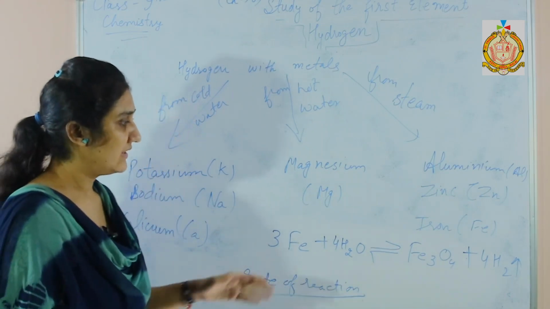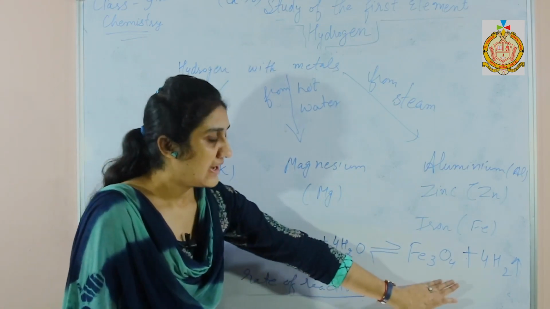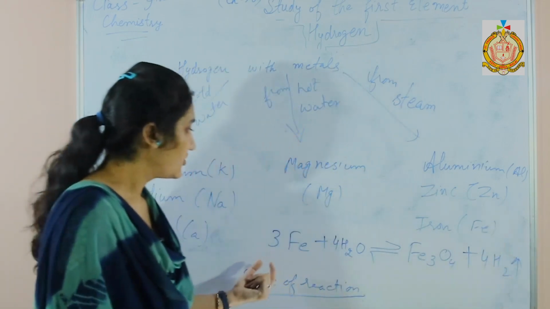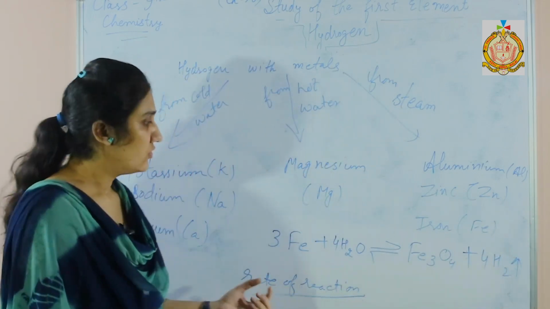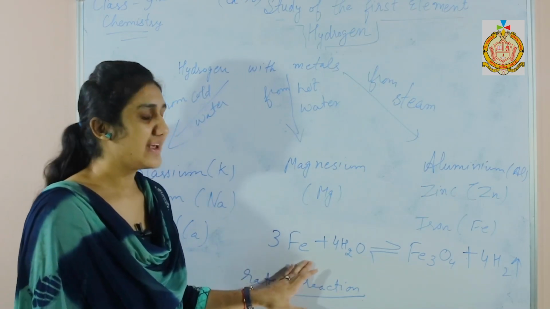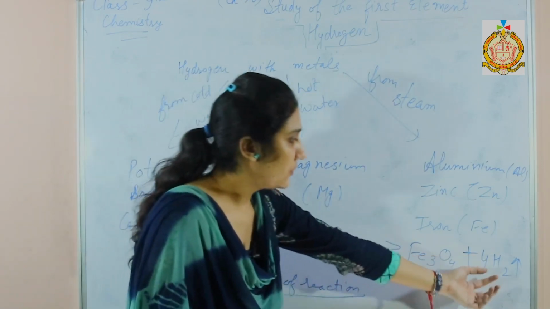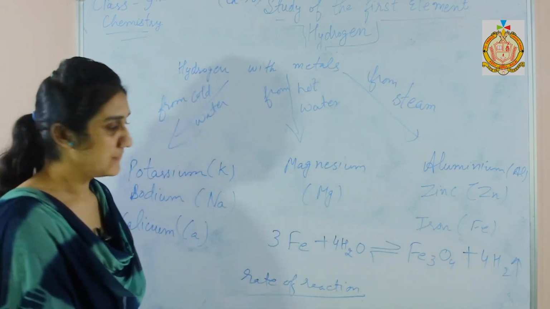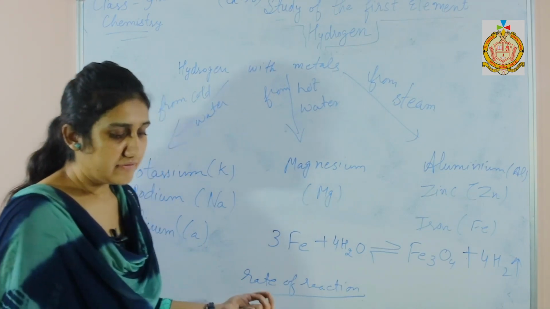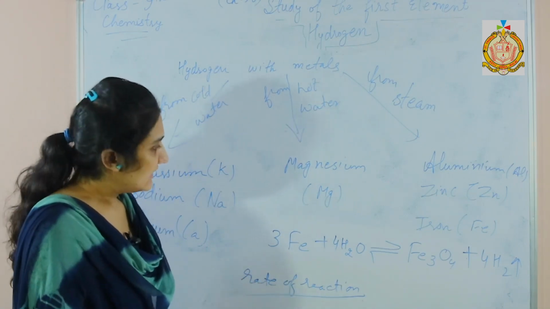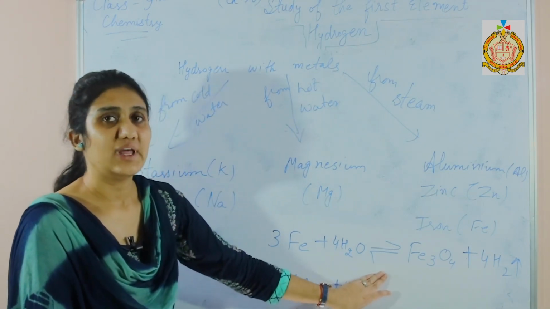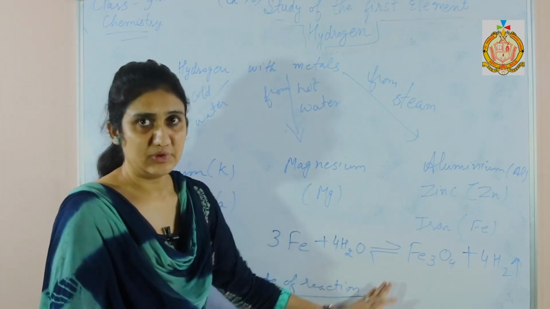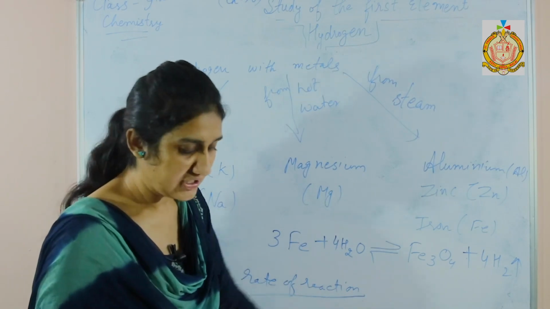So when the reaction gives us hydrogen gas, we need to remove the hydrogen gas so that the reaction further proceeds. So this is a reversible reaction. As soon as the hydrogen gas is obtained, we need to remove it so that the backward reaction doesn't occur. An equilibrium that is attained in a chemical change is known as chemical equilibrium. So here it is chemical equilibrium.